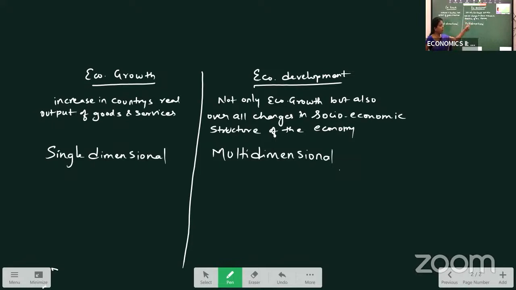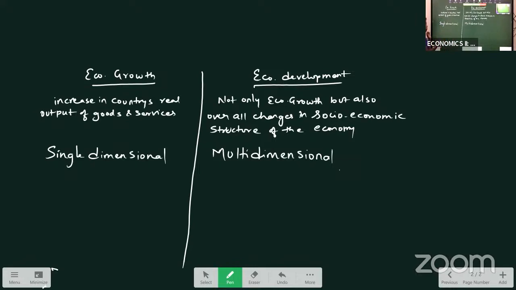Economic development, socio-economic means income-wise, people's income levels are increasing, per capita income levels are increasing. We can observe now all the people are using modern technology items. Everyone is having all the basic necessary facilities with them. So throughout the country, we can find various changes over here. That is called development. It is multi-dimensional. Multi-dimensional means what? We are seeing from various dimensions. Whereas economic growth is single dimensional, only from one point of view, that is from the income level we will see.